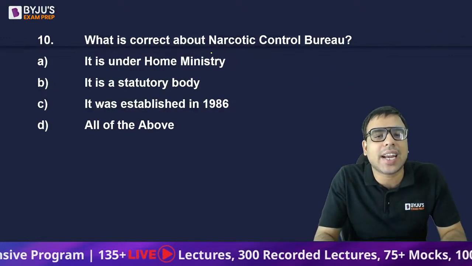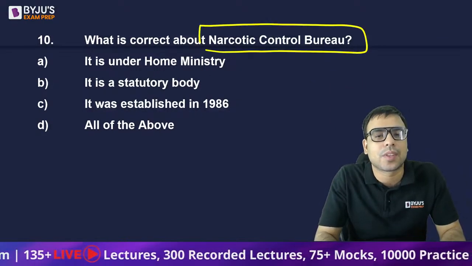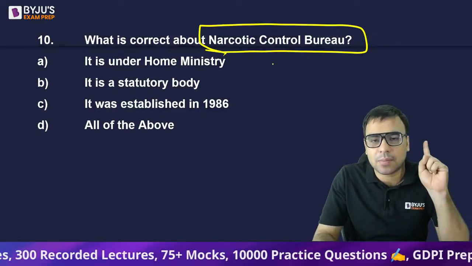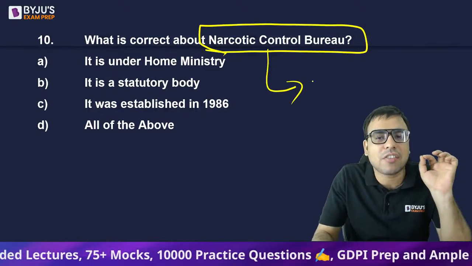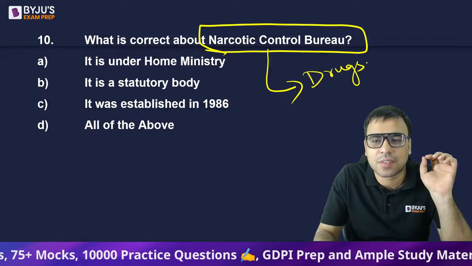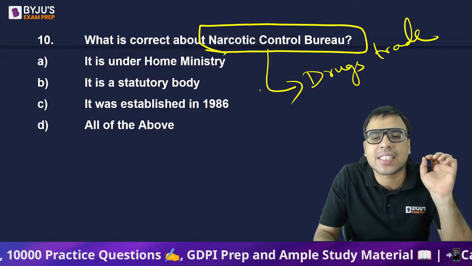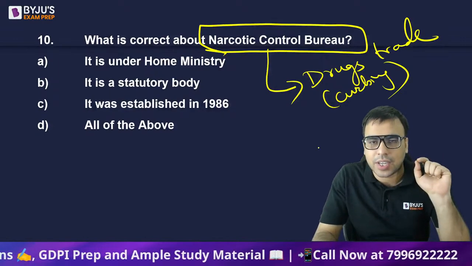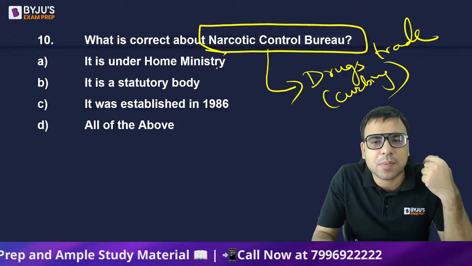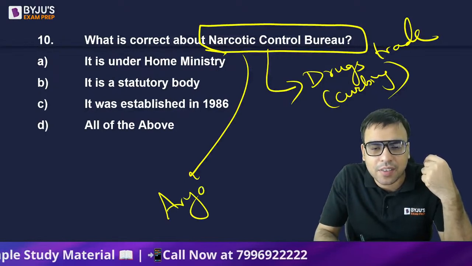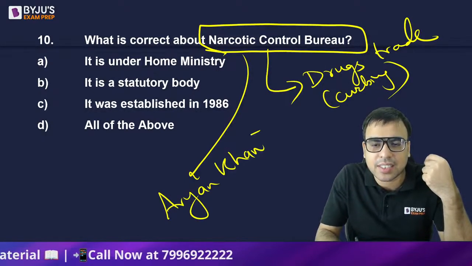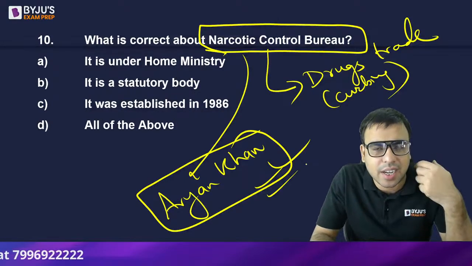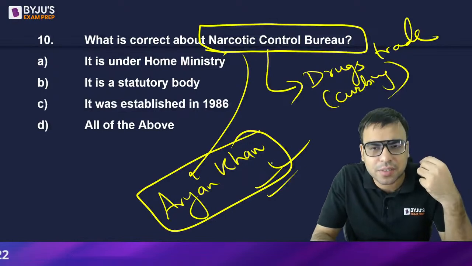The next is: what is correct about the Narcotics Control Bureau? So these are the 4 options. Why is it important? It is responsible for fighting the drugs trade, or curbing the drugs trade in India. It has been in the news, especially after the Aryan Khan case. Shah Rukh Khan's son is Aryan Khan, and NCB was in the news for the past 2-3 years.